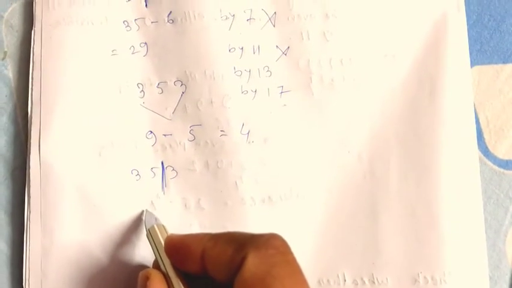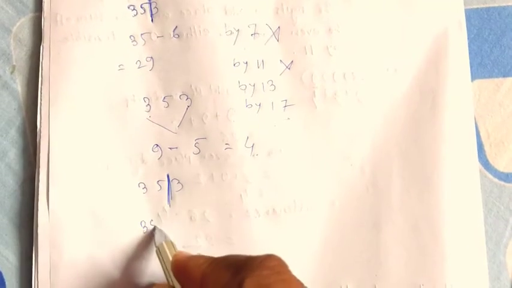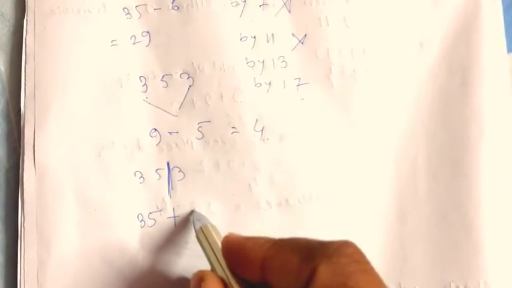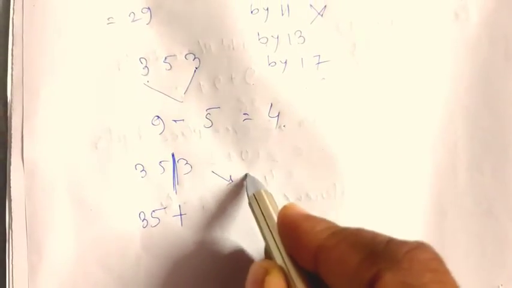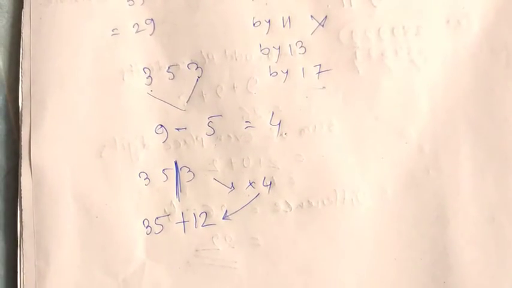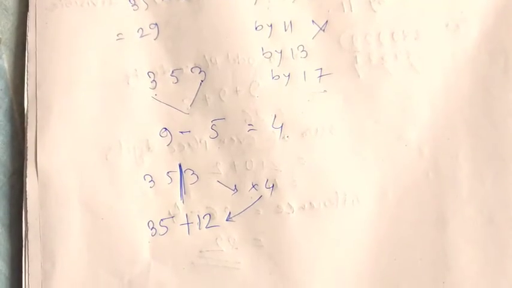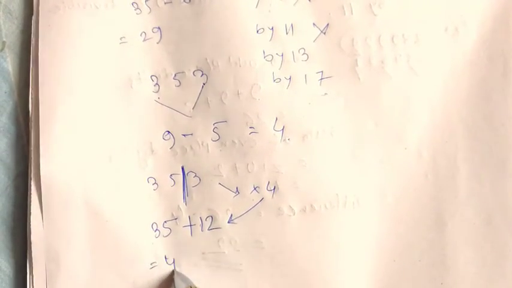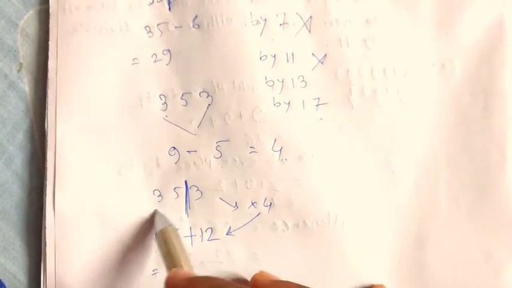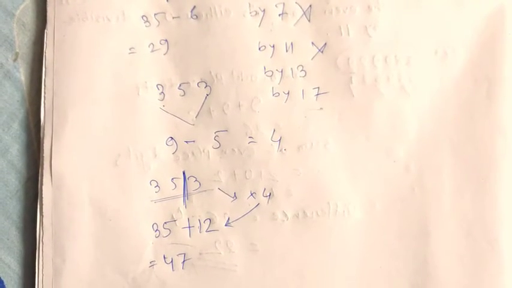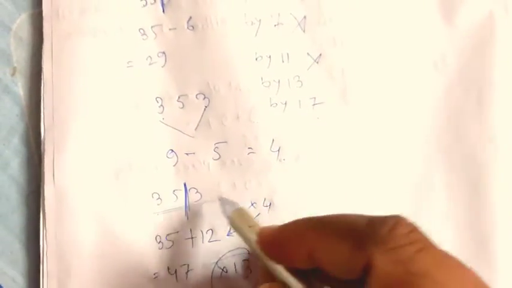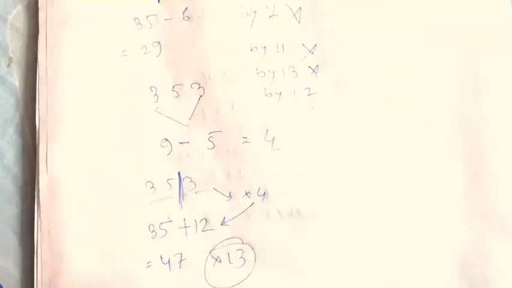This time for 13, we will be adding 4 times the unit place digit to the remaining part. 4 threes are 12, so 12 plus 35, how much is it? It is 47. If this number is divisible by 13, then the given number will be divisible by 13. So 47 is not divisible by 13, so the given number is also not divisible by 13.